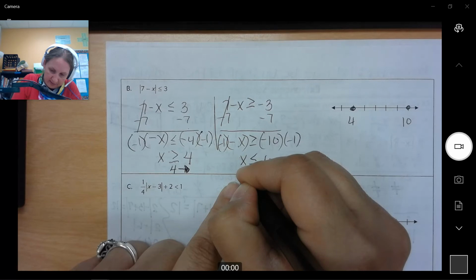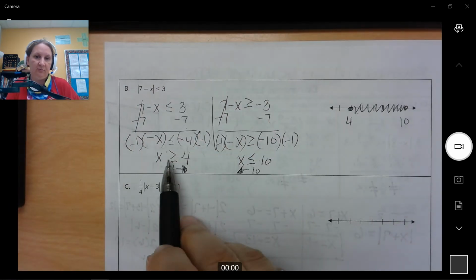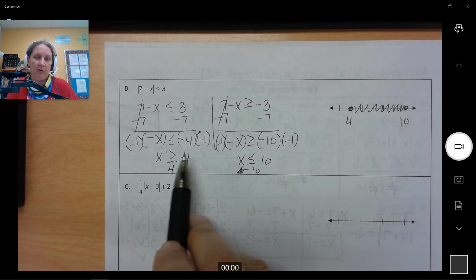Sometimes it helps if you draw yourself a little picture and ask, what does this really mean? Well, that means x is bigger than 4. What numbers are bigger than 4? Well, 5 is bigger than 4, so I'm going to shade towards 5. What is less than 10? 9 is less than 10, so I'm going to shade away. And they shade only between the two.